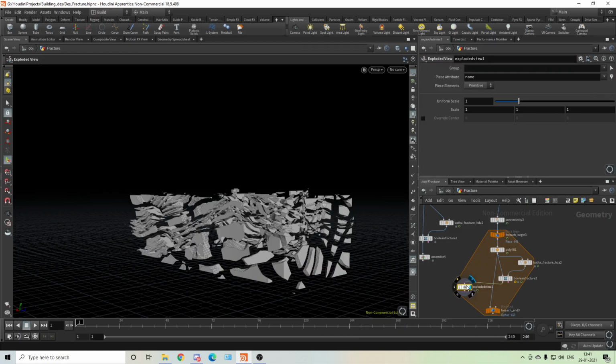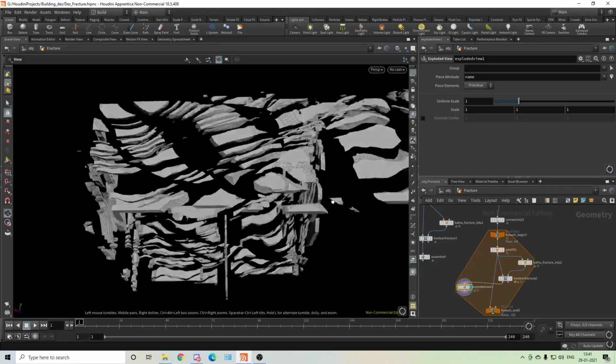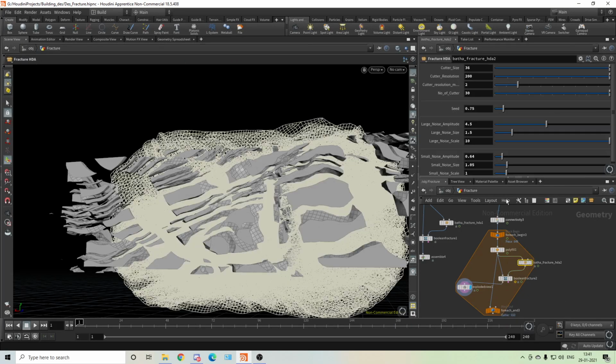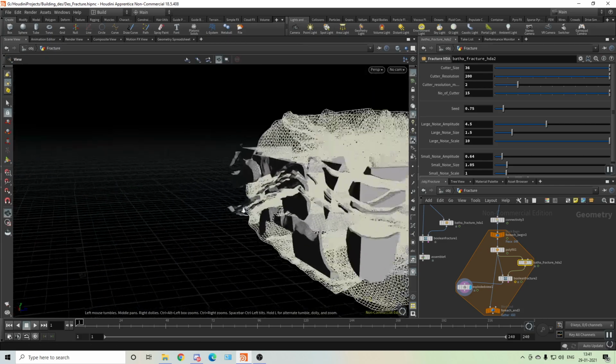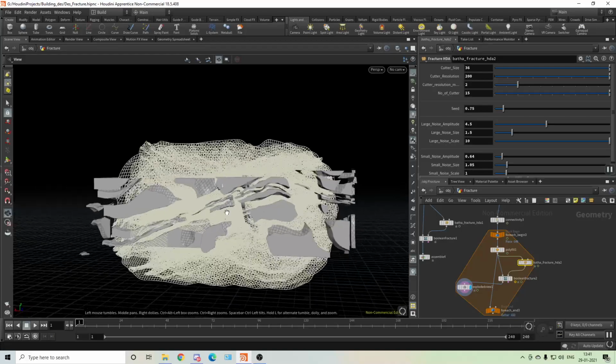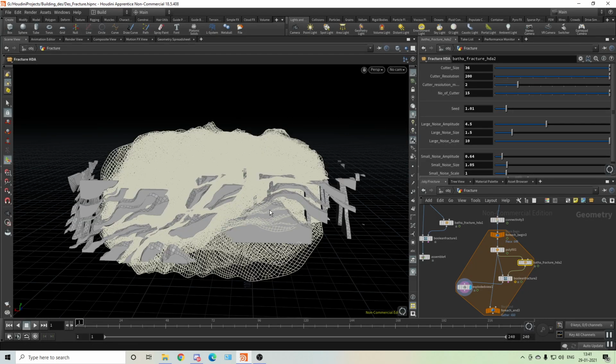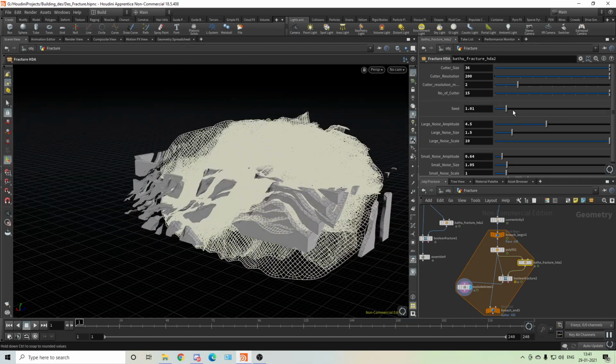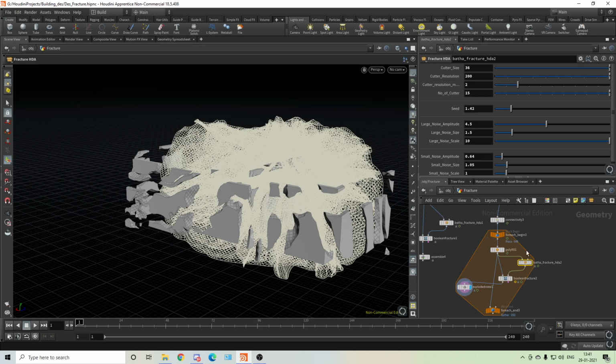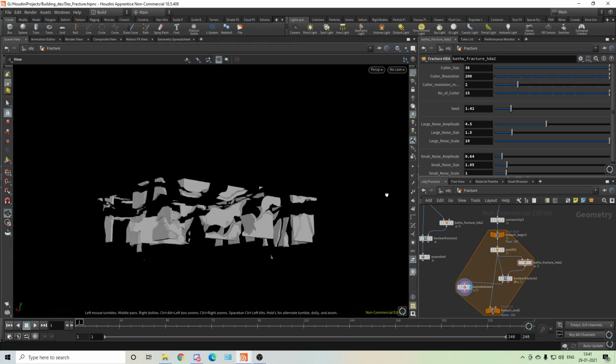Exploded view. You can see here we got a lot of the same pattern. So first of all, we need only 15. I hope that is enough because there's a lot of cabins. They are like cabins. Okay, and I hope the seed should change. So I'm not using a lot of resolution. You can increase the resolution, then you will get more detailed edges. But I hope we don't need that. Yeah, it is okay.